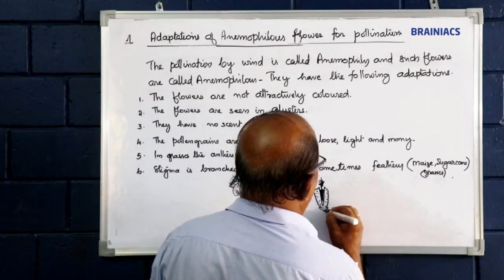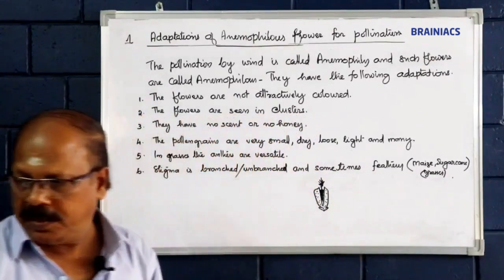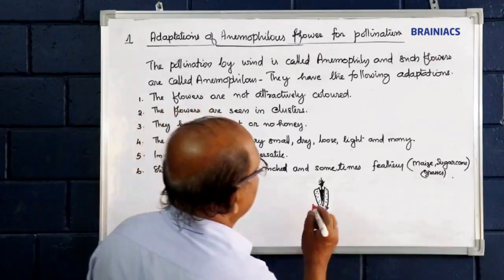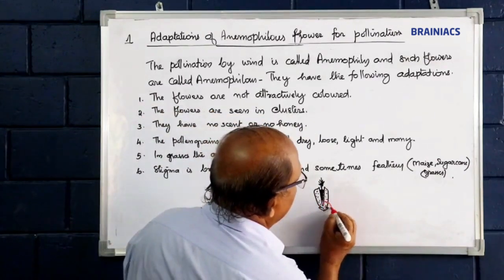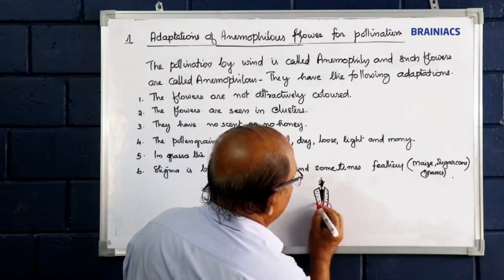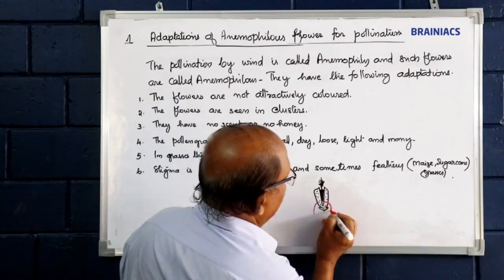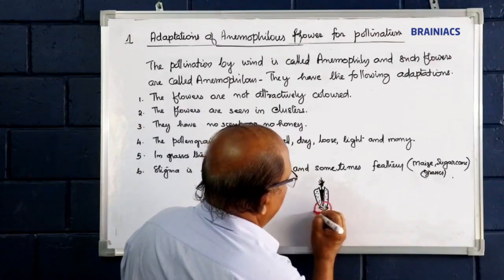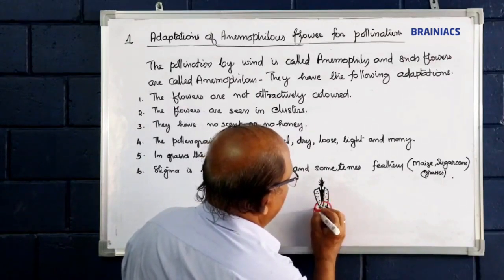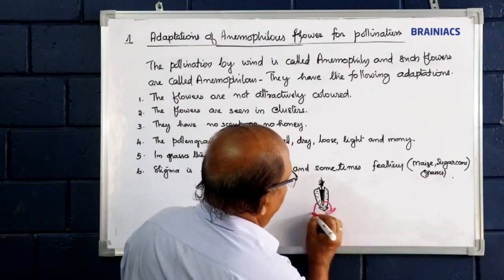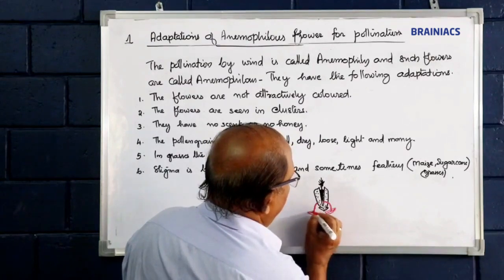This is the pericarp, and this is versatile anther.